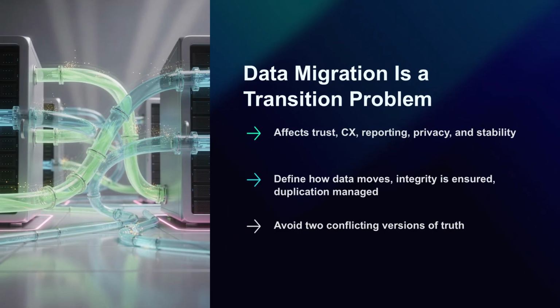With coexistence in focus, you now recognize that data migration is often the main constraint that drives disruption. You treat data as a transition architecture concern because it affects trust, customer experience, reporting accuracy, privacy obligations, and operational stability. Your job is to define how data moves between states, how integrity is ensured, how duplication is managed temporarily, and how the organization avoids operating two conflicting versions of truth.